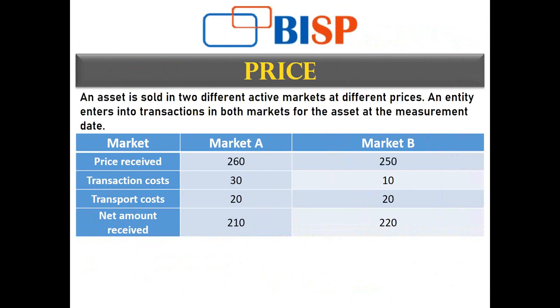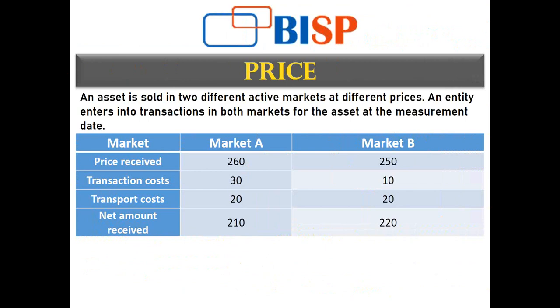Market A is my principal market. If I sell it in my principal market, my price for that particular asset will be priced at 230 minus 20, that is the transportation cost and not the transaction cost, because when location is a characteristic of the asset or liability, transportation cost needs to be taken into account and not the transaction cost. So the price that will be taken is 260 minus 20, that is 240, the fair value for that asset.